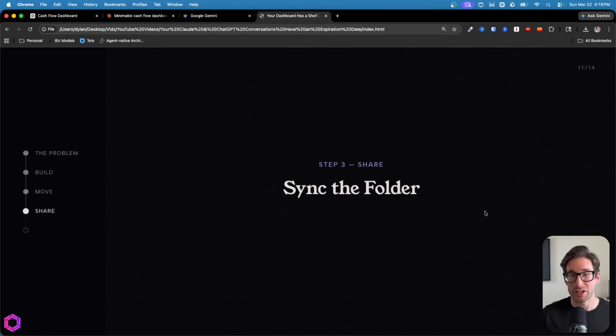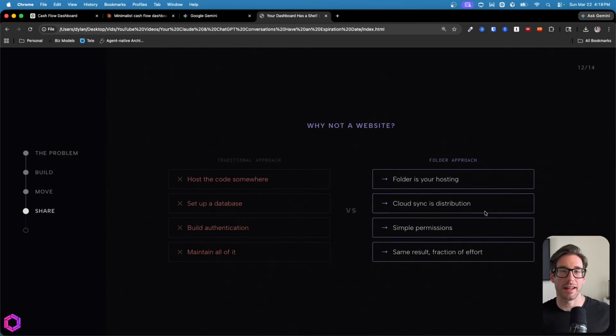And finally, step 3 is sharing this with your team, because oftentimes you have dashboards that are operational, associated to sales, marketing, finances, etc., and you want to share it with your teams. And a big mistake I see people make here is that once they've created a dashboard, they think, oh, I then need to deploy this on the web so people can then get access to it via URL anywhere they want. This is taking the hard path most times.